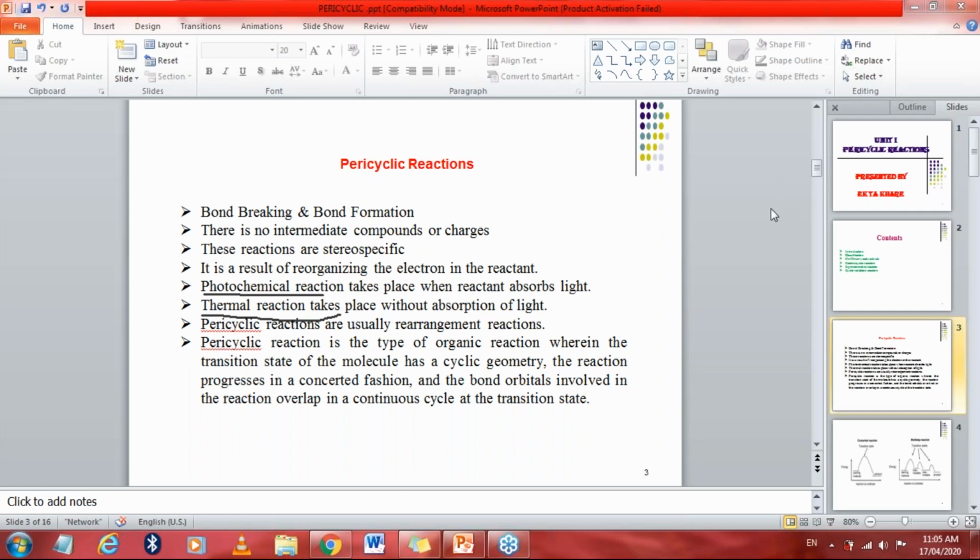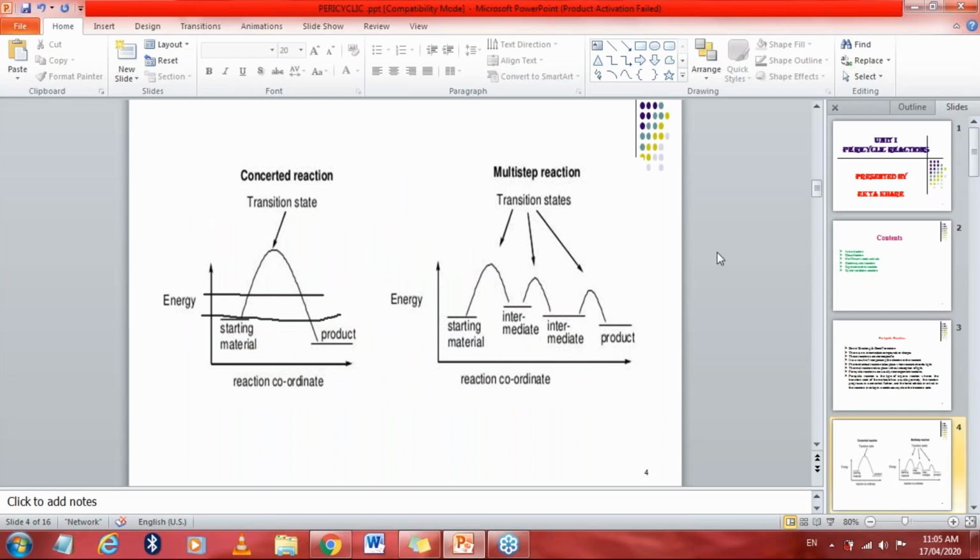Now we will see the next slide. As I told you, these reactions are carried out through a transition state. In most reactions you will see one starting material, then different intermediate compounds, and finally the product. The intermediates may be a carbocation, carbanion, and so on. But in all types of pericyclic reactions, such as electrocyclic, you will see only a transition state.